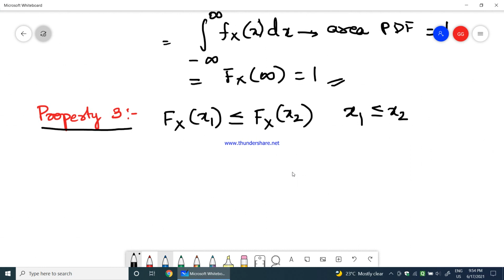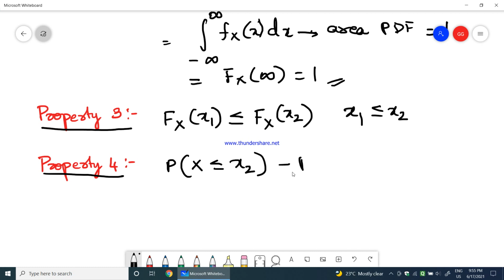let me say property 4. So property 4 says the probability of x being less than or equal to x2 minus probability of x being less than or equal to x1.